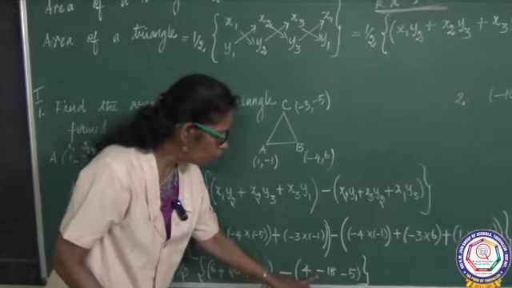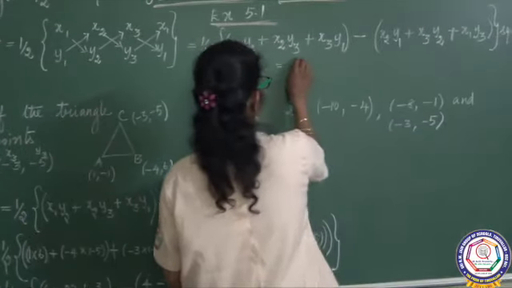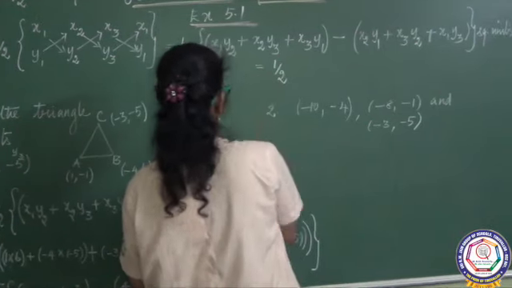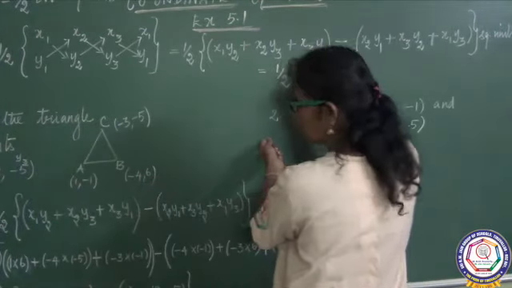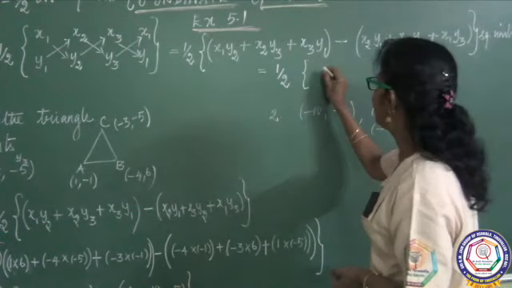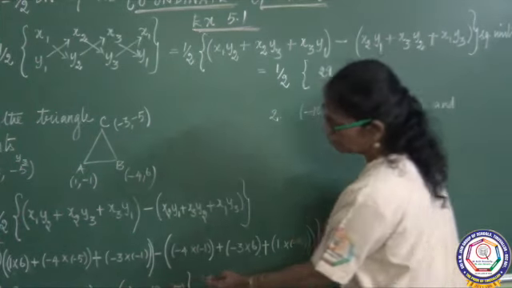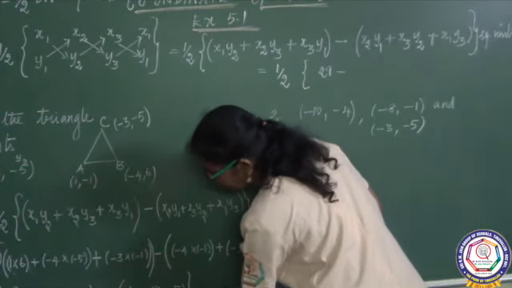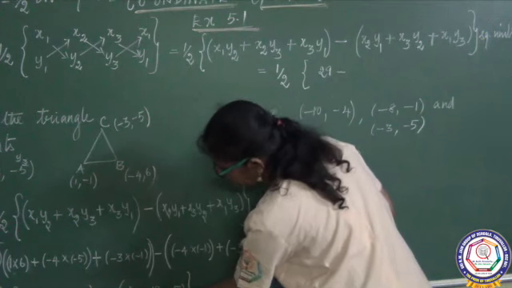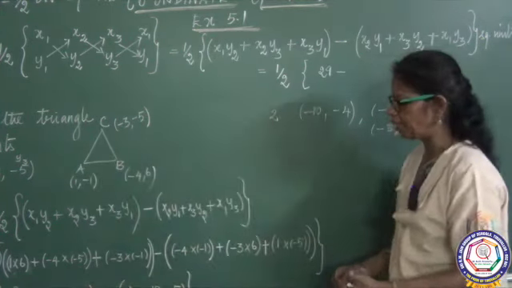Here I will write, which is equal to 1 by 2 into 29, minus. Here you see 4 minus 18, or you can add first: two things are negative, add and put the negative symbol.